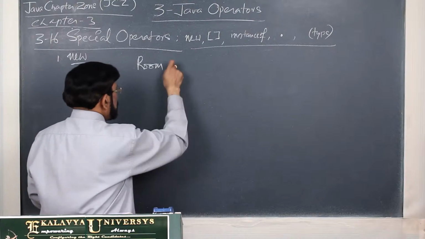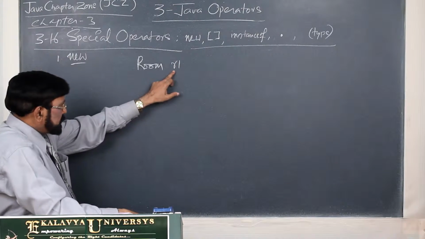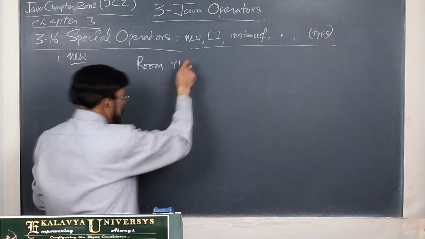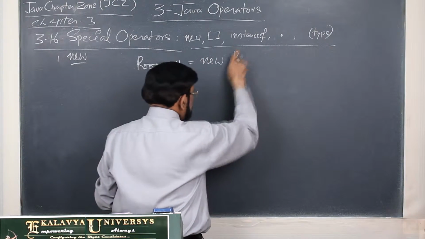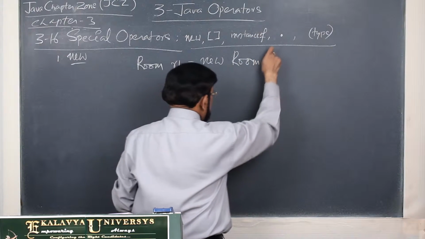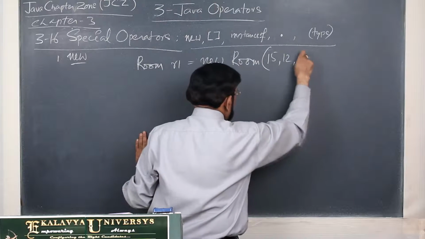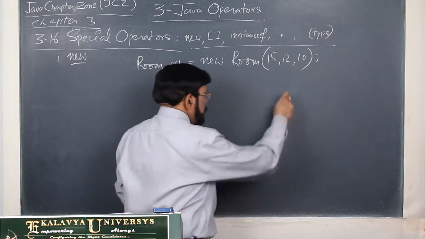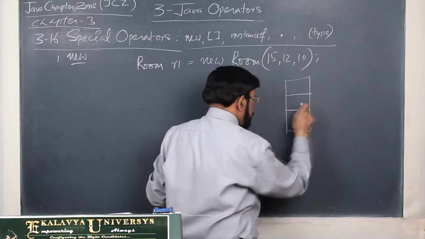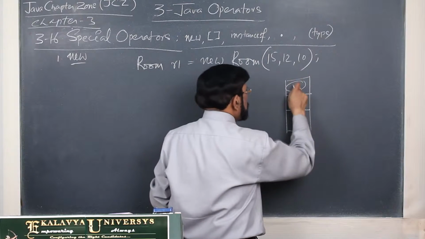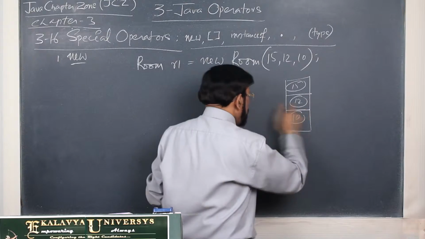This is the Room example. Room is the type, and this is the object reference variable I declared, and this is new, and this is the constructor, where I have given values providing 15, 12, 10. I already explained this concept in the first chapter many times, but here I want to explain contextually.